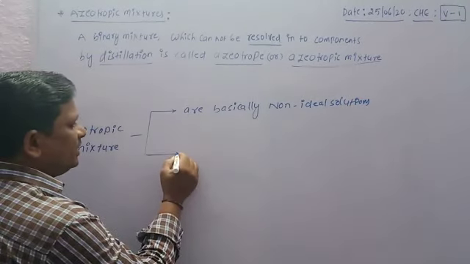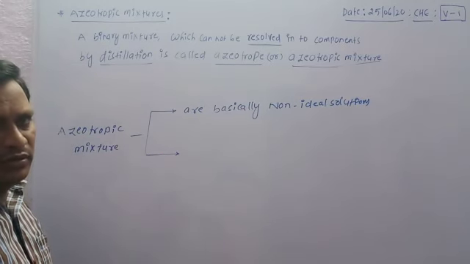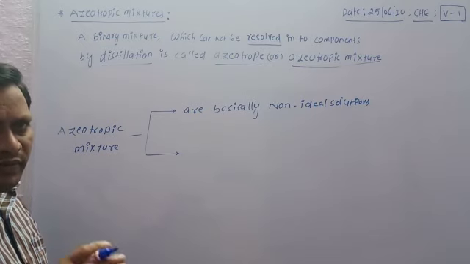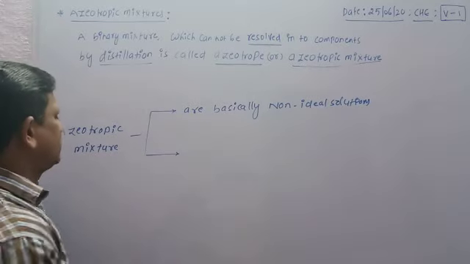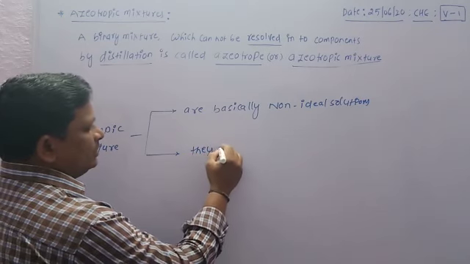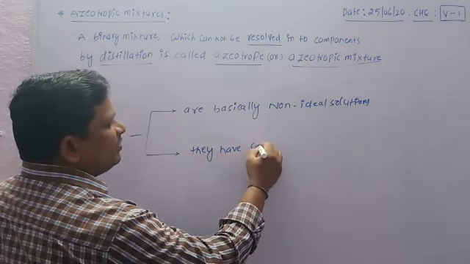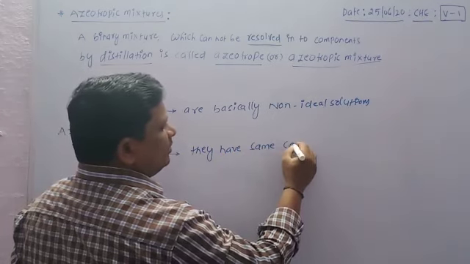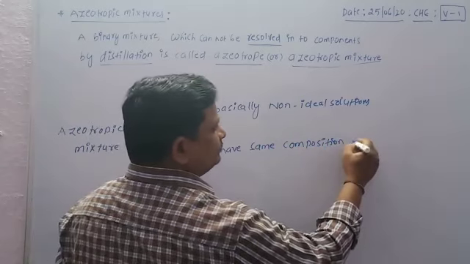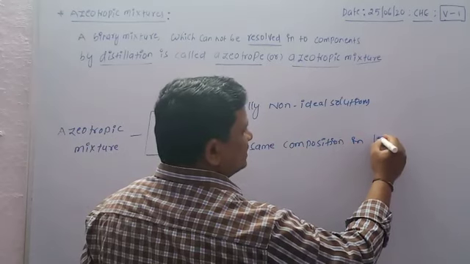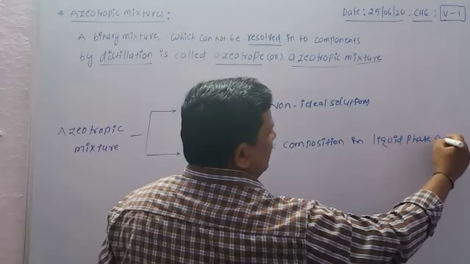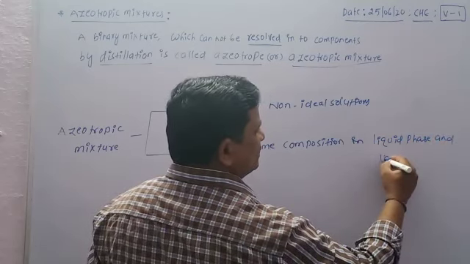The second property is that azeotropic mixtures have the same composition in liquid phase and also vapor phase.